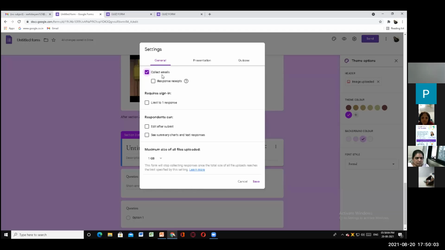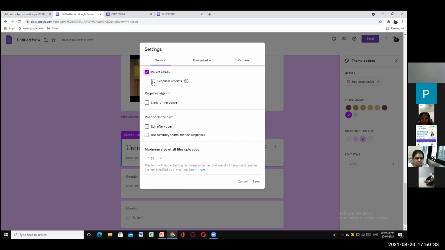Because you will automatically receive a mail from the respondent to your email. Okay, in that form you must have seen my mail ID automatically appeared. So if you don't click on collect emails, you will not have any email ID of the respondent. Okay, so we'll click on collect emails.